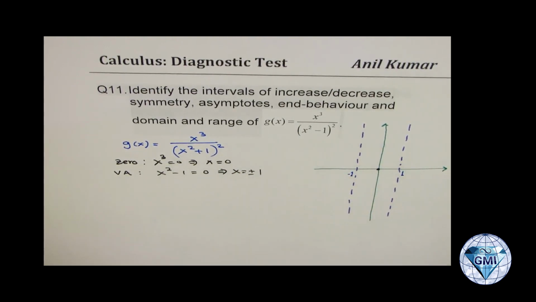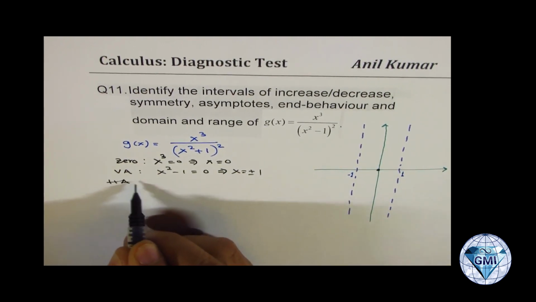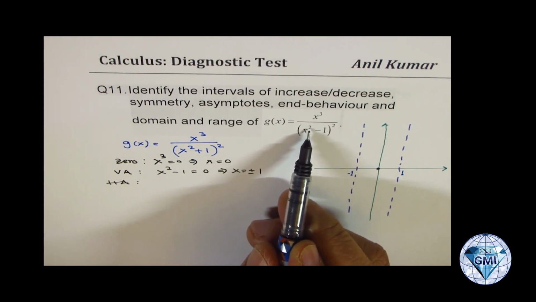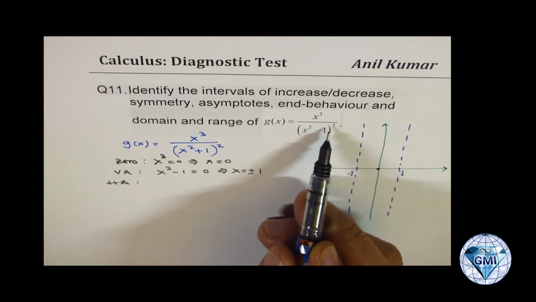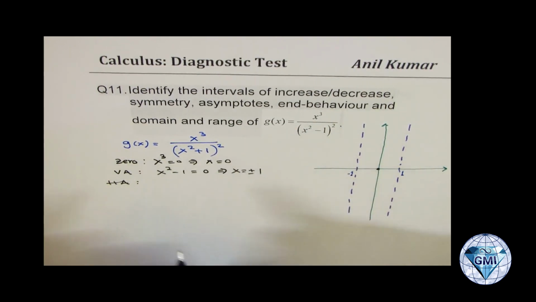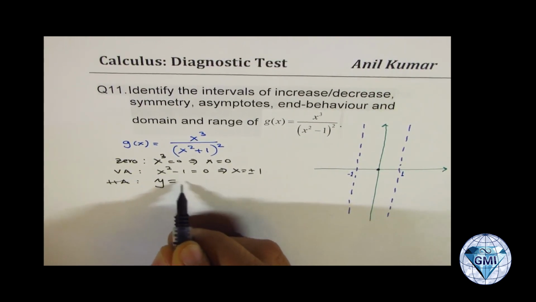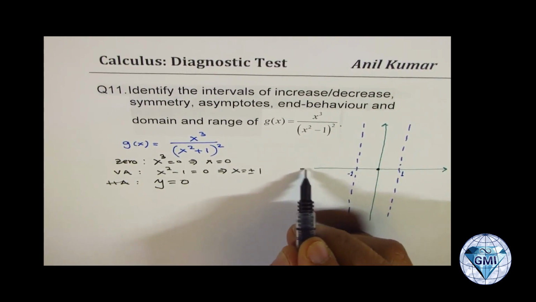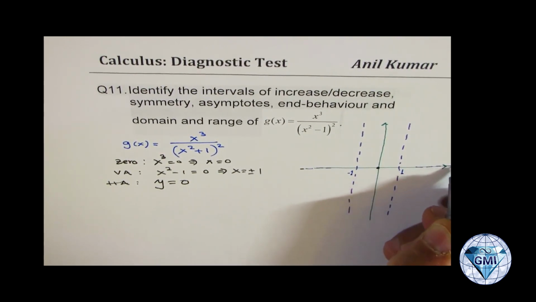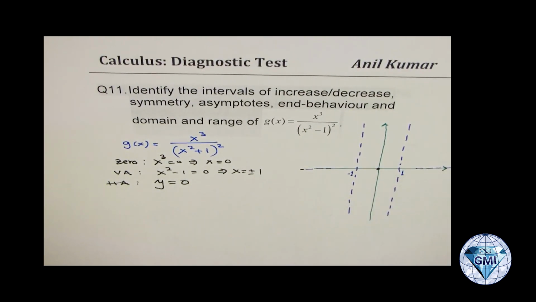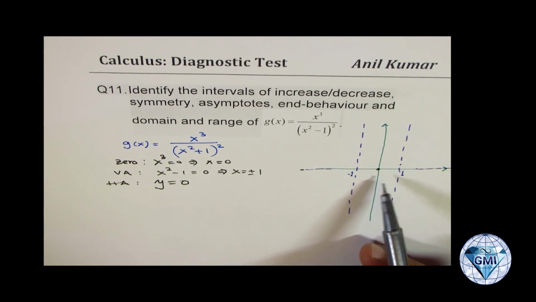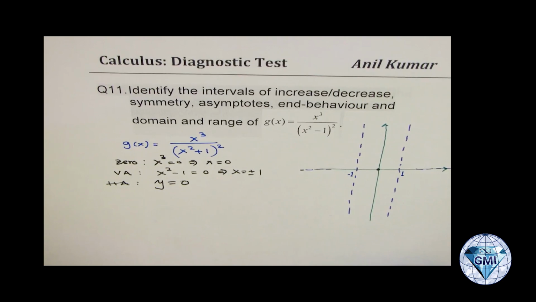Okay, now we can look into the horizontal asymptote. The degree of the denominator is 4, 2 times 2, or rather you add them up, 2 plus 2. And the numerator is 3, which means the degree of the denominator is higher. So we have a horizontal asymptote at y equals 0. That is your horizontal asymptote, so let me just show it here in a dotted line. We are more worried about the extremes. Now, with that and some more information, you can always sketch this particular curve, right?